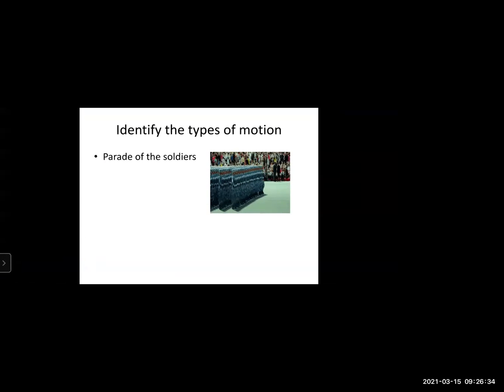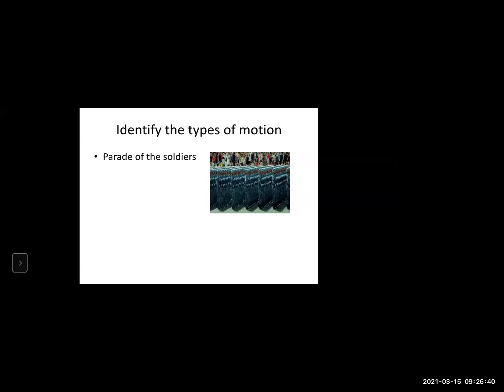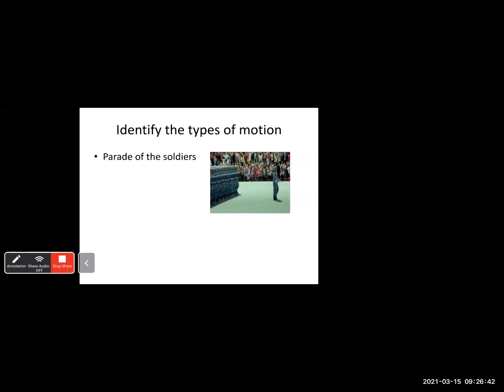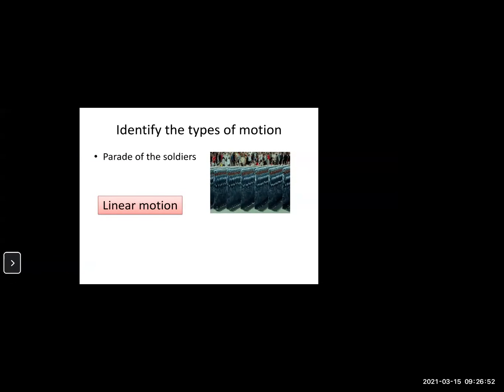Parade of a soldier. Linear motion. Very good. It's an example of linear motion because they all are traveling with the same speed. You cannot see any changes taking place. Now, within linear motion, tell me, is it uniform linear motion or non-uniform? Uniform linear motion. Very good. It's uniform linear motion because they travel with the same speed.